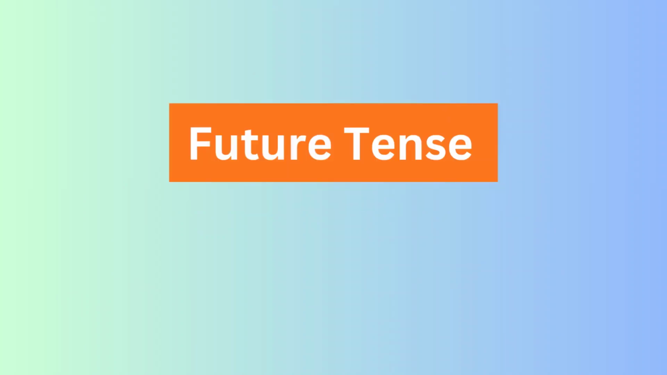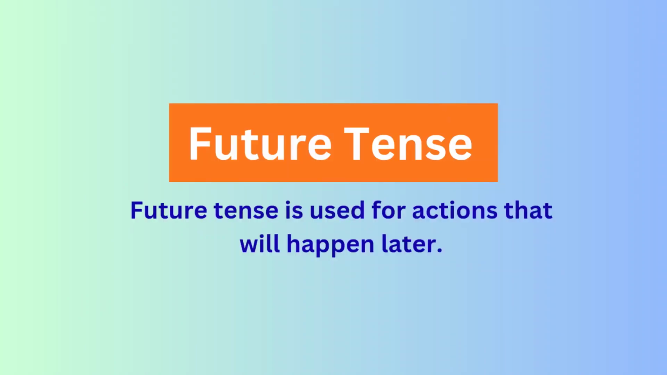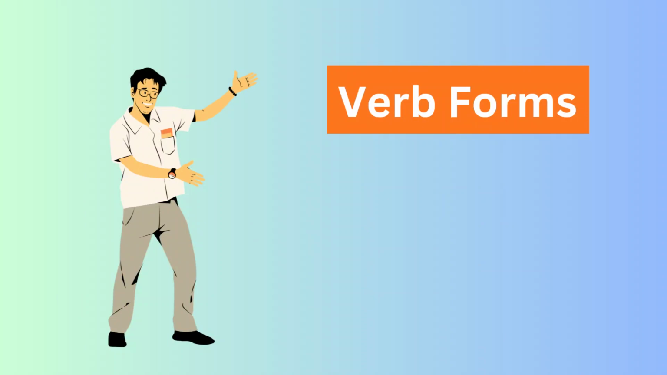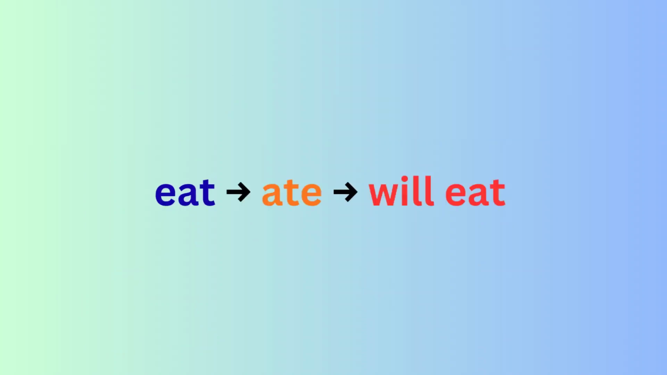What is future tense? Future tense is used for actions that will happen later. Example, I will eat food. I will go to school tomorrow. Now let's understand verb forms. In tense, verbs change their form. For example, eat becomes ate.